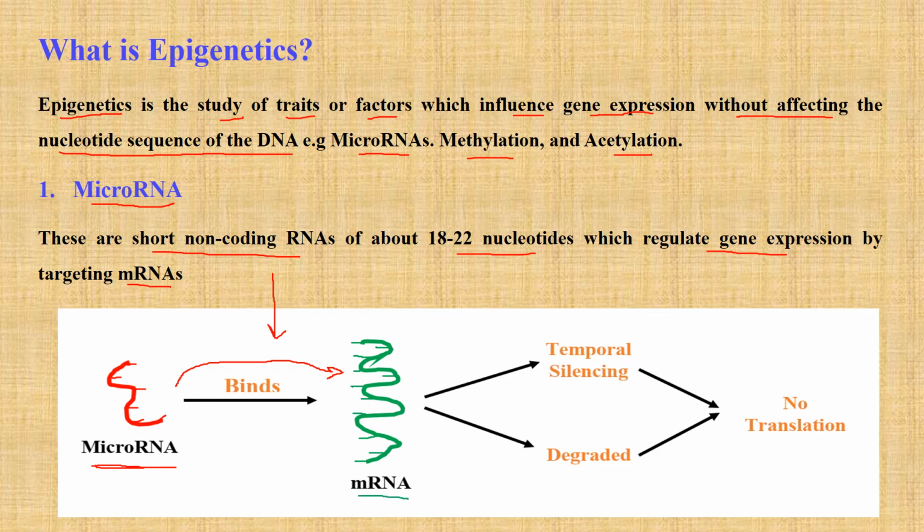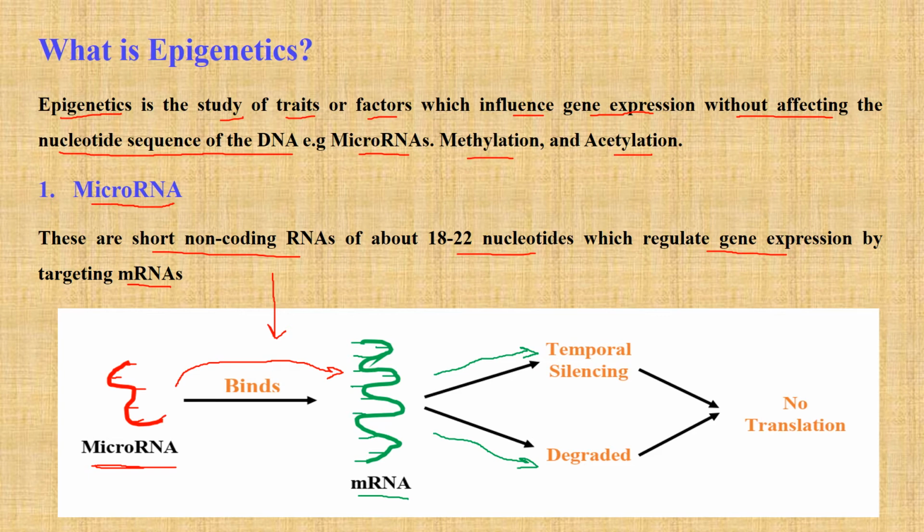So when microRNAs bind to this messenger RNA, two things can occur. Either the messenger RNA will be temporarily silenced or it will be completely degraded.